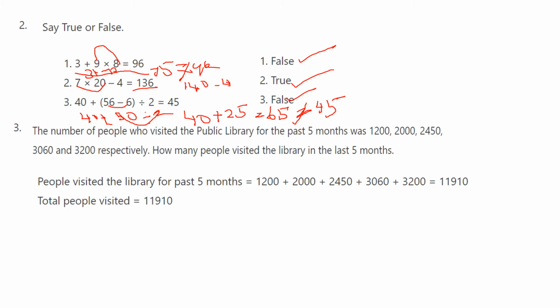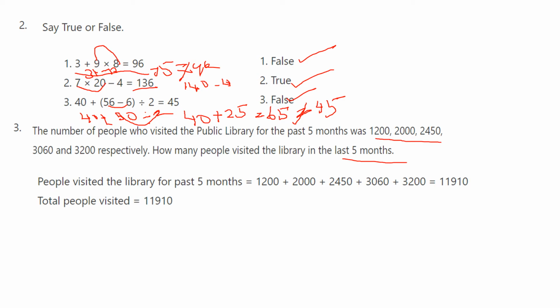Third one, the number of people who visited the public library for the past 5 months was given here: 1200, 2000, 2450, 3060 and 3200. How many people visited the library in the last 5 months? So we have to add all the number of people. So how will you write the step?